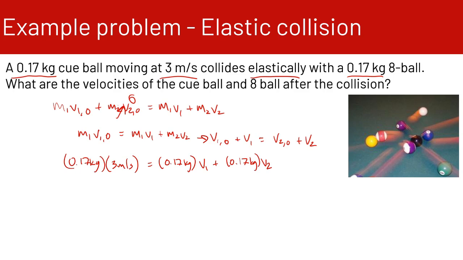So we know that v2 naught is 0. So this equation becomes v1 naught plus v1 is equal to v2. So we can substitute our v1 naught plus v1 into wherever we have v2. So v1 naught is 3 meters per second plus v1, and that's equal to v2. So we can substitute this in for our v2.